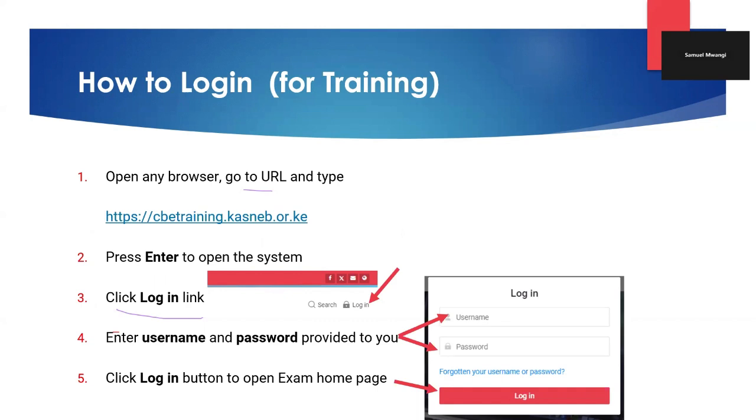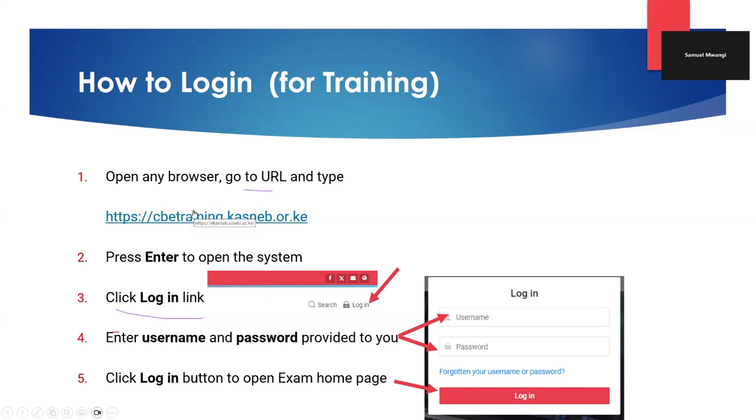I'm using my own laptop, and I'll use the same device to open my browser of choice, which in this case will be Firefox. Then I'll type this address. For you, it will be shared on chat when the time comes. The address will be cbetraining.kasneb.or.ke. I emphasize it's training because we're in the training phase.